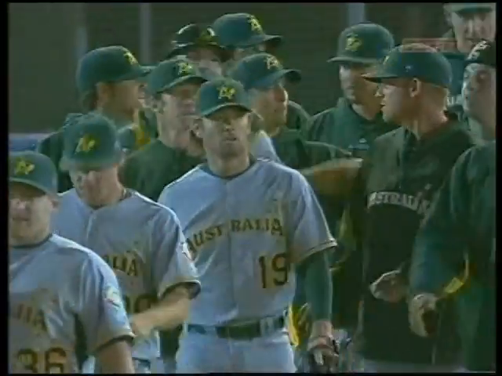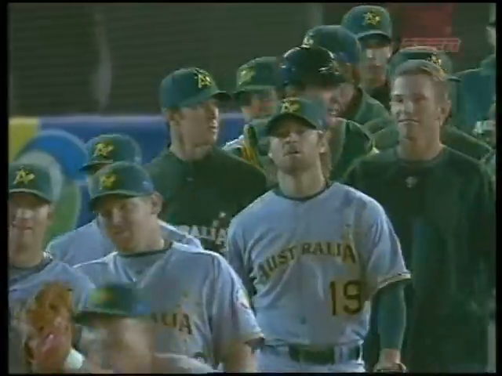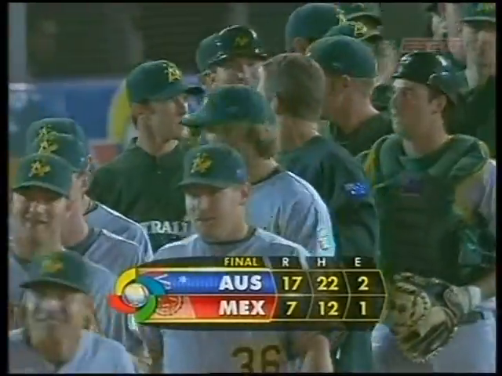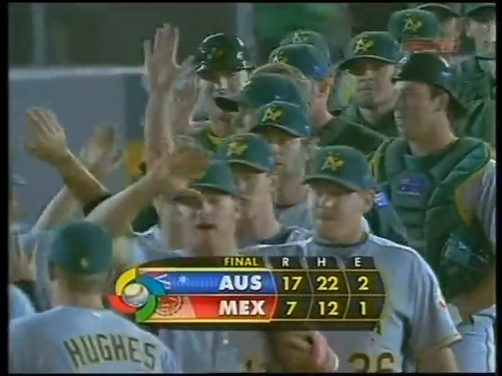Early termination is how the rule book calls it. It's the gong rule, it's the mercy rule, whatever you want to call it. Australia comes from behind and ends up routing Mexico tonight, 17-7.